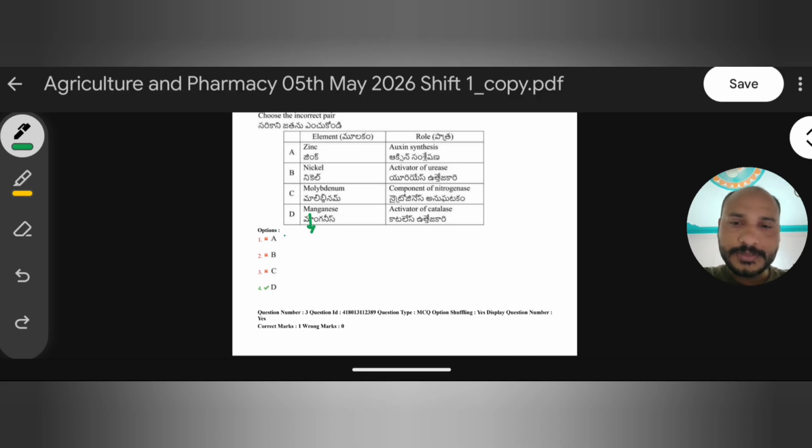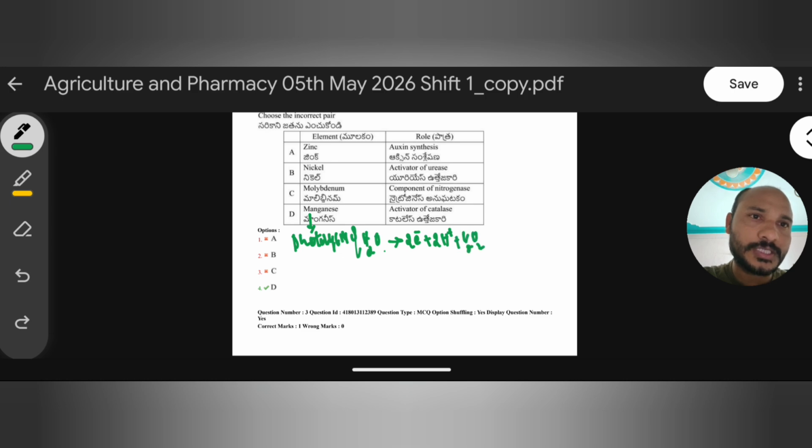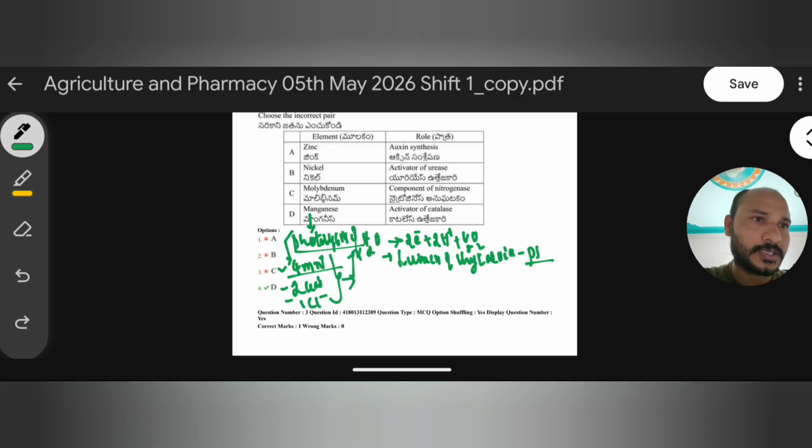Okay, right. So manganese is involved in photolysis of water, very important, which means the water undergoes breakdown. When water undergoes breakdown, it produces 2 electrons plus 2 protons plus half oxygen. This photolysis process occurs in the lumen of the thylakoid during photosynthesis. Along with manganese, 4 manganese ions are required for photolysis, and also 2 calcium ions and 1 chloride ion. These are the few elements essential for photolysis of water, which occurs in the lumen of the thylakoid.